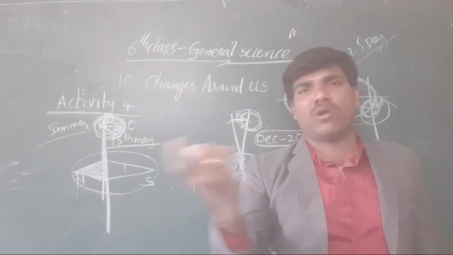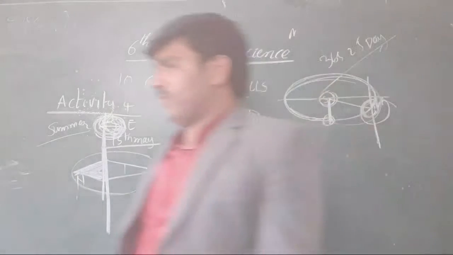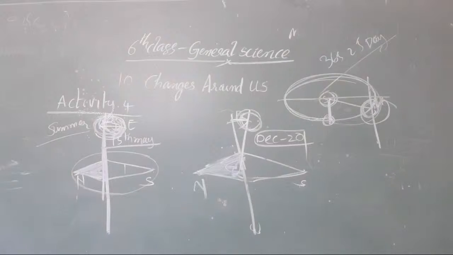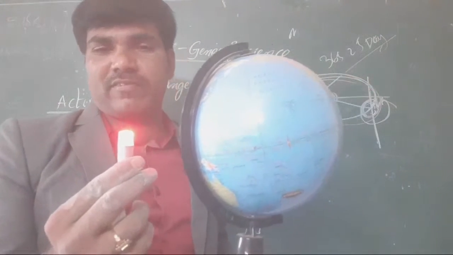Once I want to go through the globe. Okay, now all the students listen carefully. Here I have taken something as the sun.